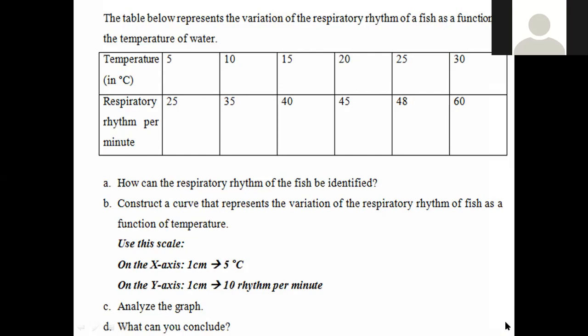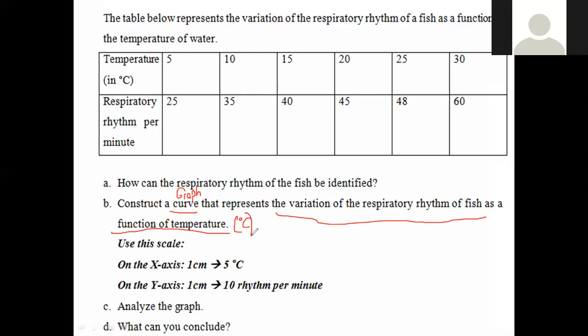Thank you, Leia. So part B, we said construct a curve that represents the variation of the respiratory rhythm of a fish as a function of temperature. So here, a curve, what do they mean by curve? It's the graph. So you have to draw a graph. Curve means the same as graph, so draw a curve or draw a graph is the same concept. So from this, we can get the title: graph showing the variation of the respiratory rhythm of a fish as a function of temperature in degrees Celsius. And this is the title of the graph.